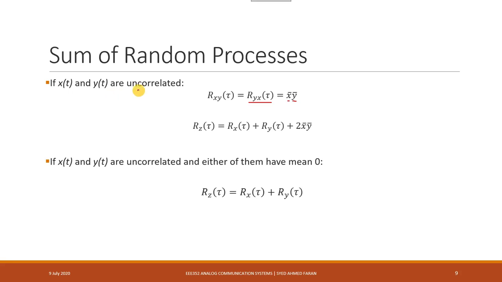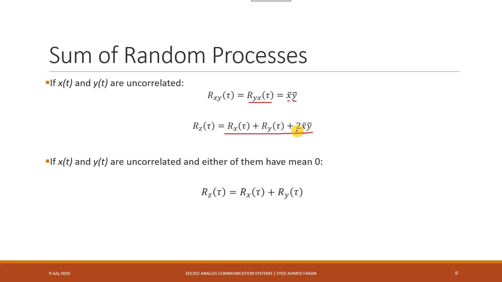Again, assuming them to be independent or uncorrelated, their correlation would be equal to the product of mean of x and mean of y. This means that the previous expression would get simplified with this one term only. So now instead of 4 terms, we have these 3 terms.